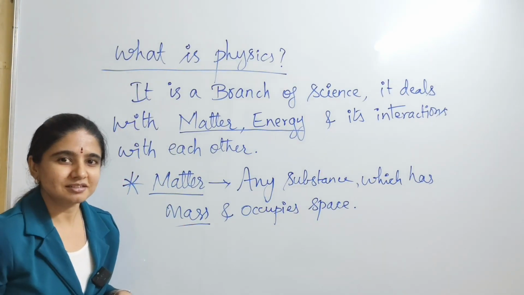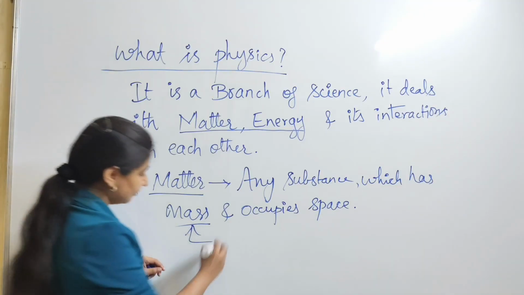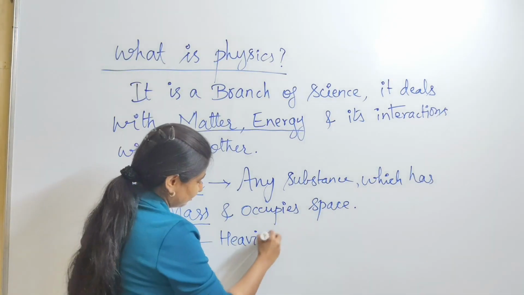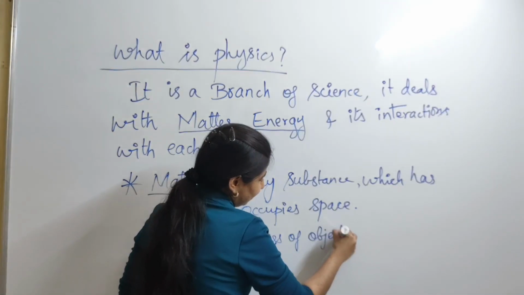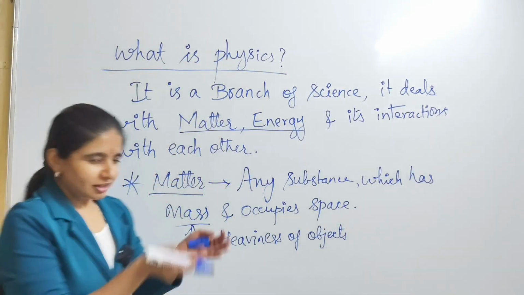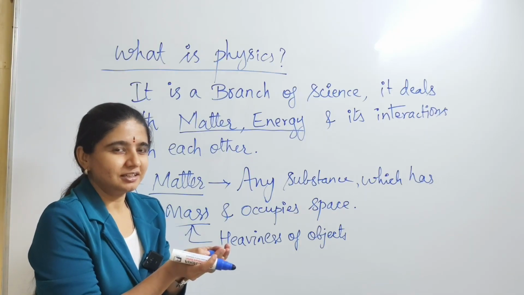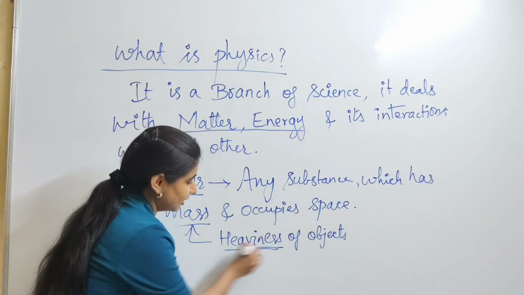And what is meant by mass? You all know. How is mass calculated? It is just the heaviness of the object. An object which is heavy has mass in it, right? So what is this heaviness made up of?